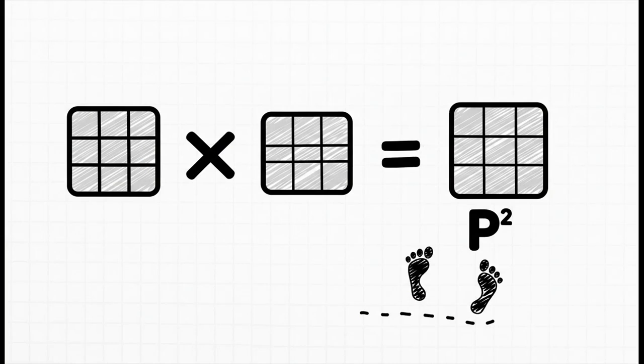And here's where it gets really clever. If you want to know the probability of moving from any state to any other state in, say, 2 years, you don't need to draw some huge, complicated diagram. You just multiply the matrix by itself. That's it. The new matrix you get, p², gives you all the 2-step probabilities, just like that.